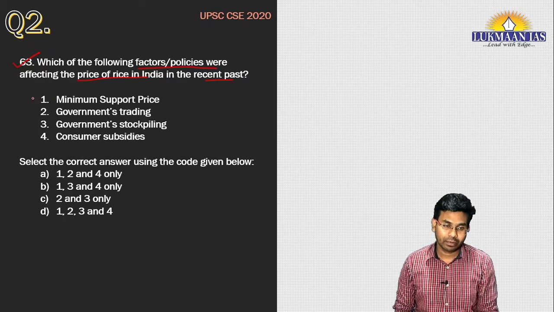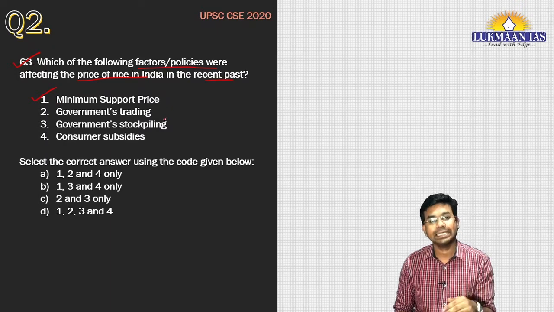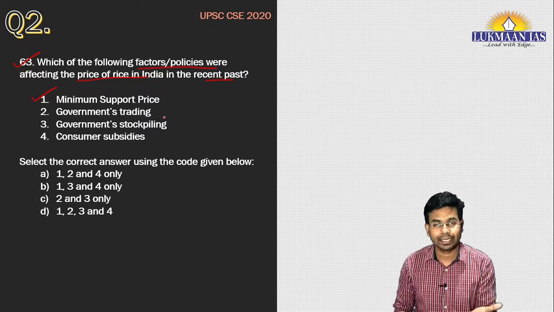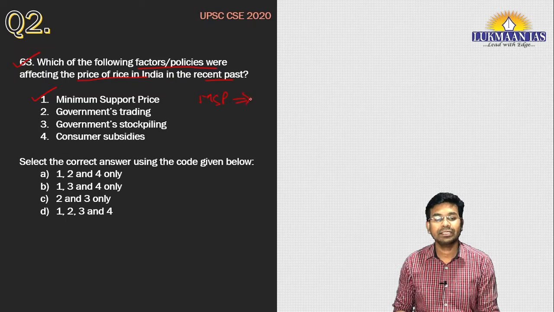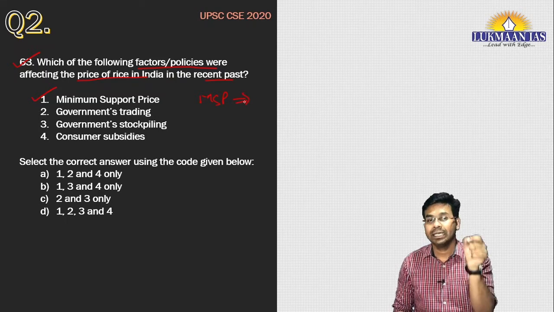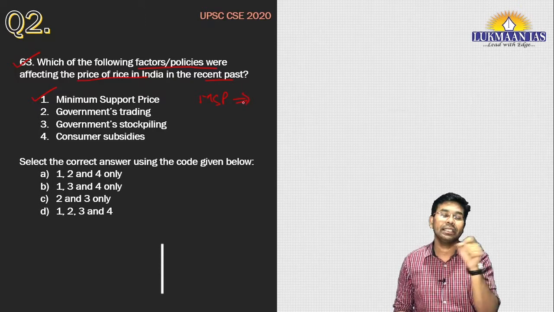Number one, it says minimum support price. Definitely minimum support price affects the price of rice in the market. How? Because the government sets some MSP, minimum support price. This is the price at which the government assures the farmers that it is going to purchase if the farmers are not able to sell their produce in the market.